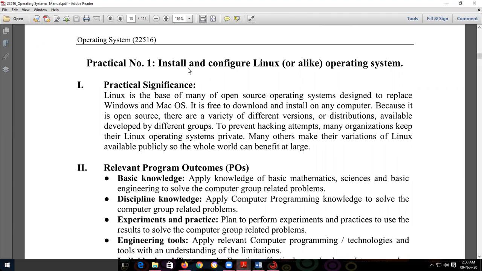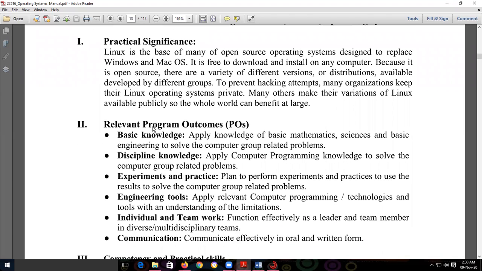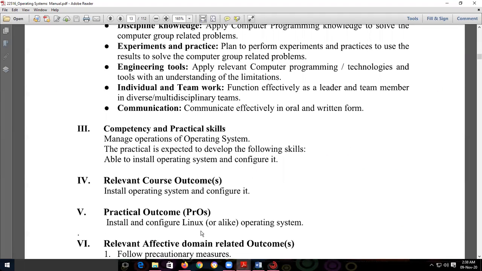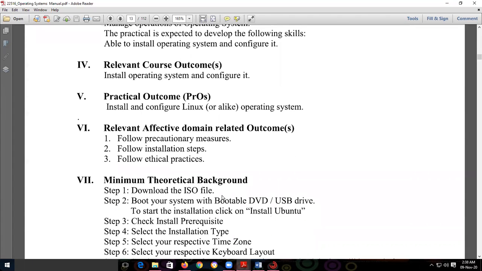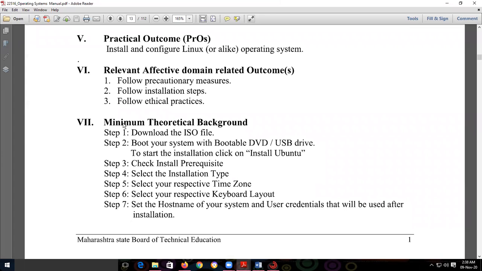So practical number 1, install and configure Linux operating system. Relevant POs are mentioned here. The practical outcome is to install and configure Linux OS. Steps are given. Download the ISO file. ISO stands for image file. Boot your system with bootable DVDs or USB. Means we can download the ISO file, write it onto a USB drive or DVD, and then install.